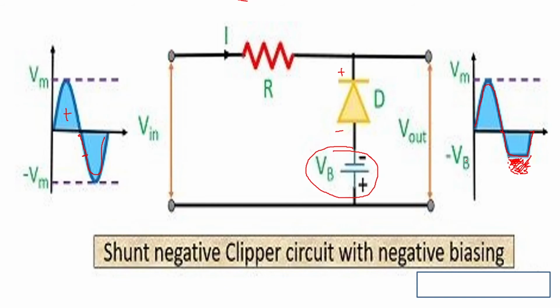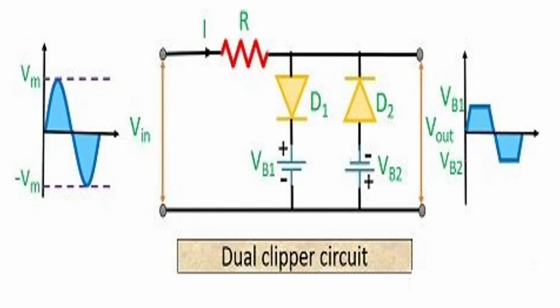So in this way, you have a negative biasing circuit, and it is called a shunt negative clipper because the diode is in parallel. Similarly, you can have a combination of positive biasing and negative biasing both. For the negative half cycle you can get a part of the negative half cycle, and for the positive half cycle you can get a part of the positive half cycle, because of the voltages VB1 and VB2 shown along with the diode.